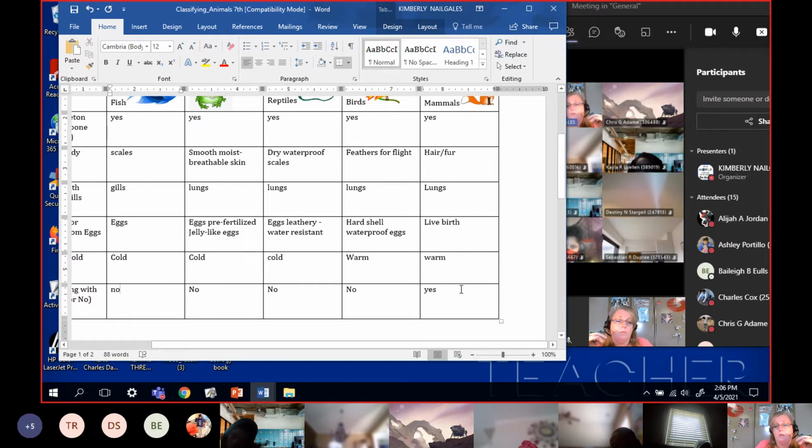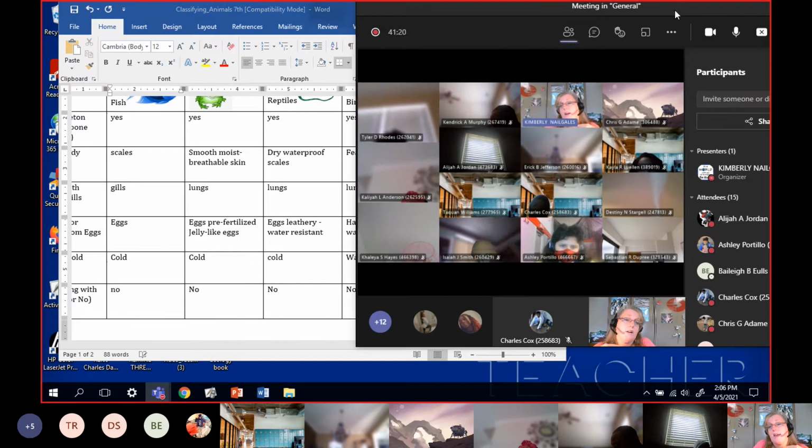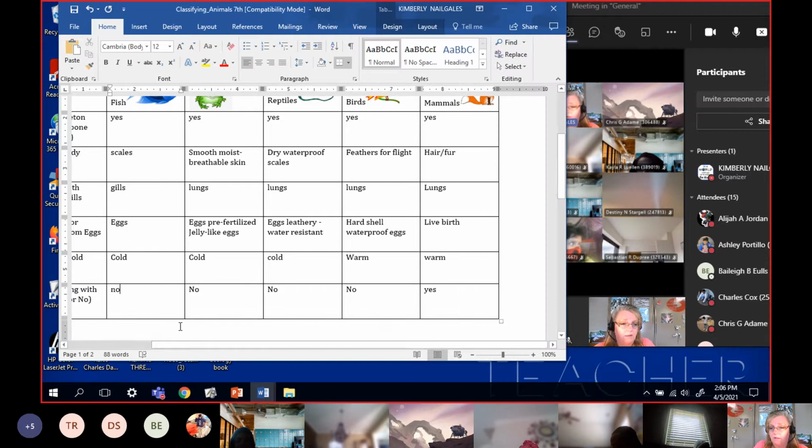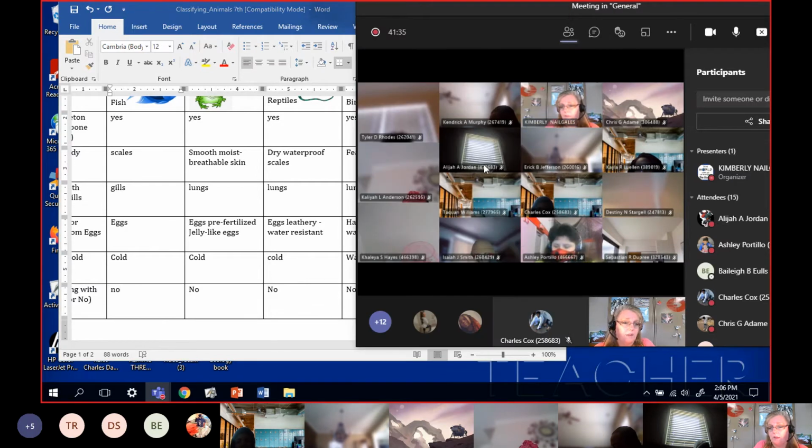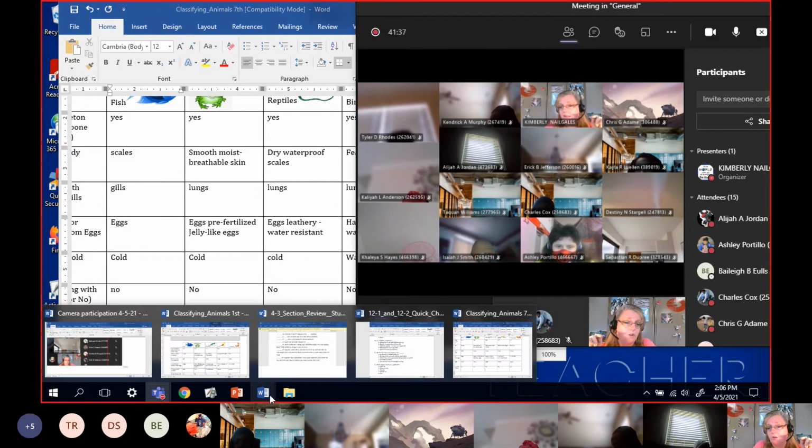We're the only ones who feed with milk, and that's how we actually got our name. Mammal, mammary gland is another word for the milk bottle, the mammal's milk bottle. Okay? Do you guys have any questions about this? Our mammal discussion? Let me go over your study guide with you because that's what you're ready to work on next.